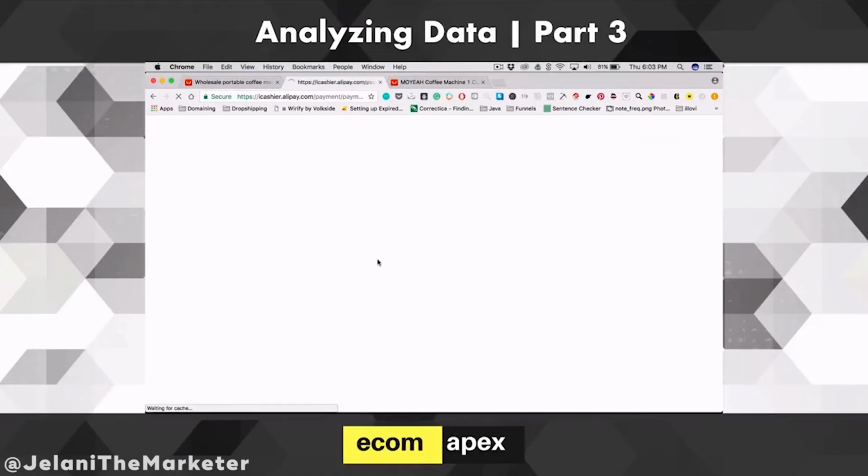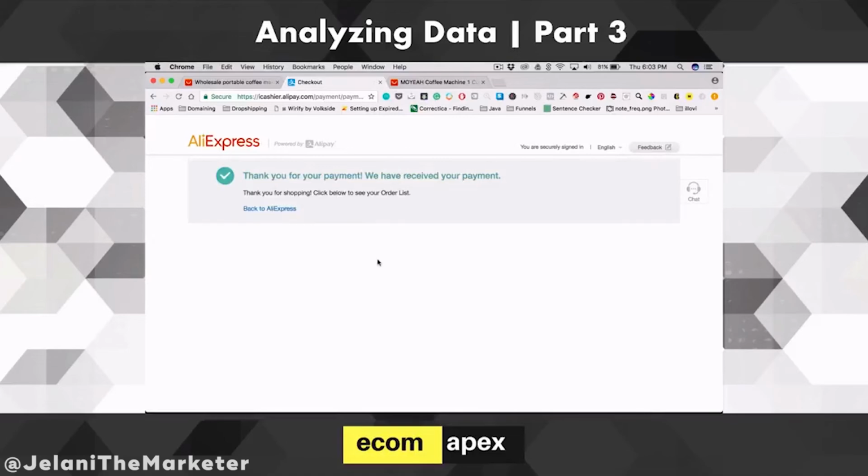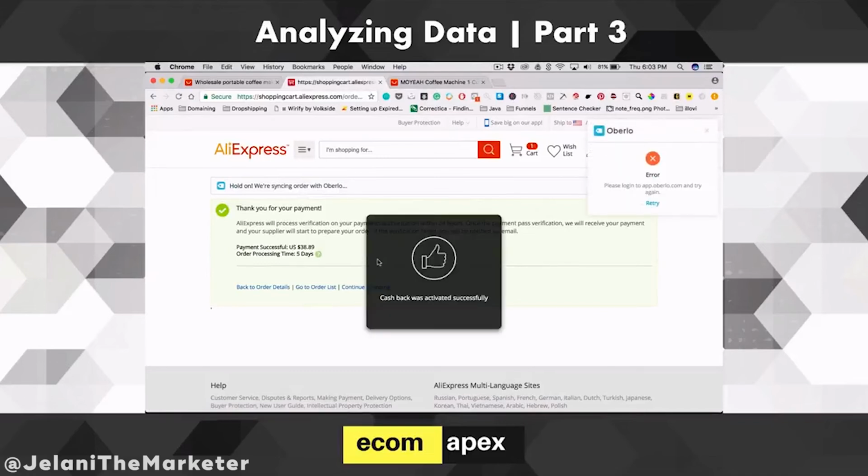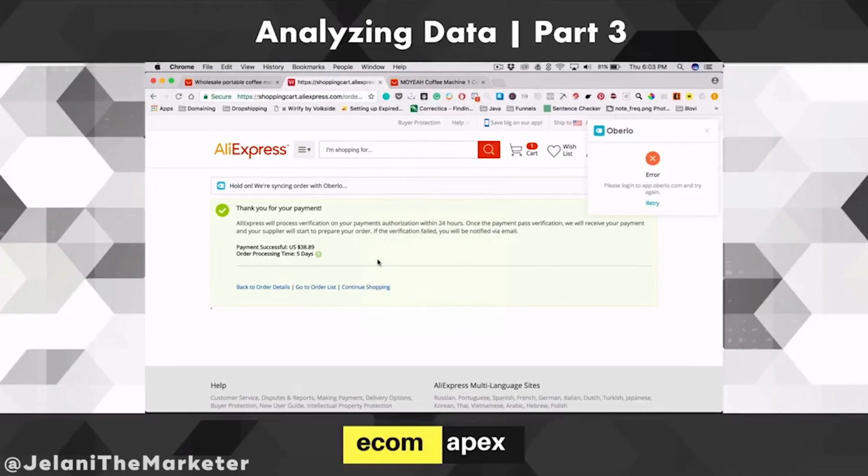And I've contacted them. A lot of people have contacted them within the space, and they say that there's no issue, right? But of course there is. So that's how you order a product. It's that simple. Just make sure that you put in your information. Make sure that you give AliExpress the ID that you want and the credit card statement, I believe, that you need to have in order to create an account with AliExpress.